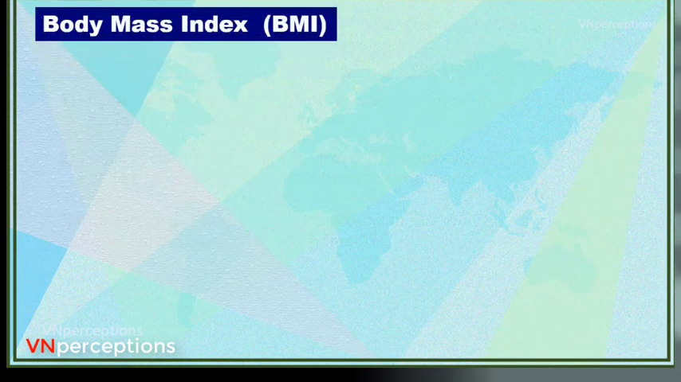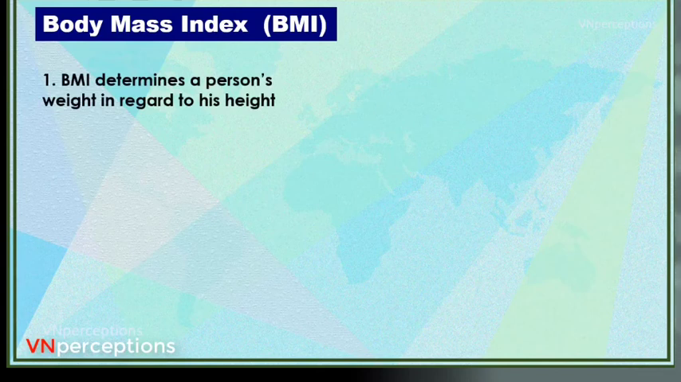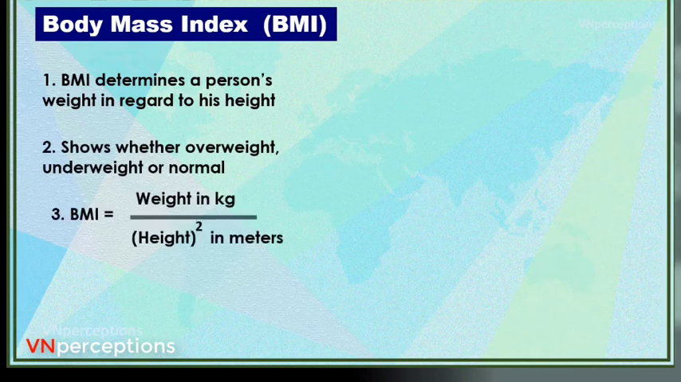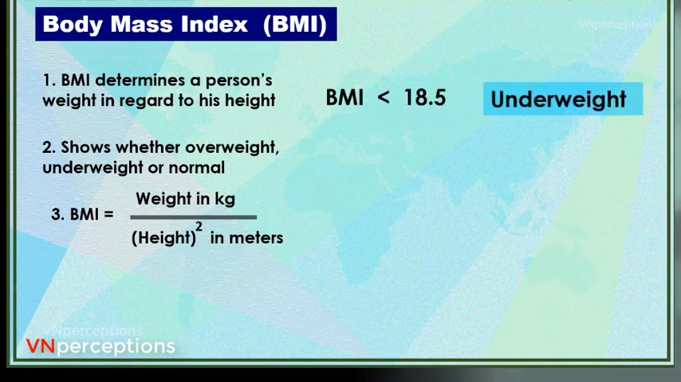Now, to understand health better, we have body mass index. What is body mass index? Body mass index determines a person's weight in regard to his height. It shows whether the person is overweight, underweight, or normal. Now, body mass index is equal to weight in kg upon height squared. So, if it is less than 18.5, then he is underweight. If it is more than 25, then it is overweight.